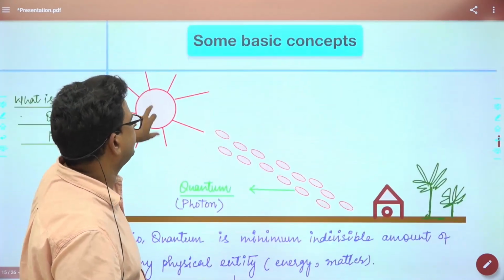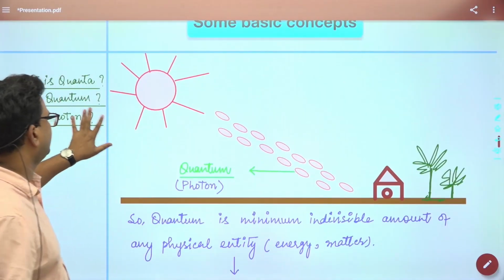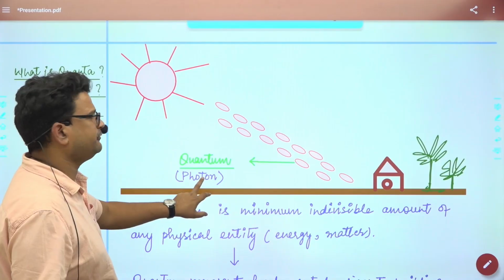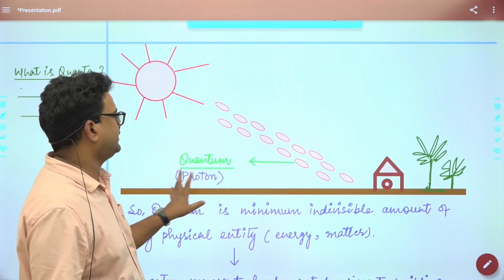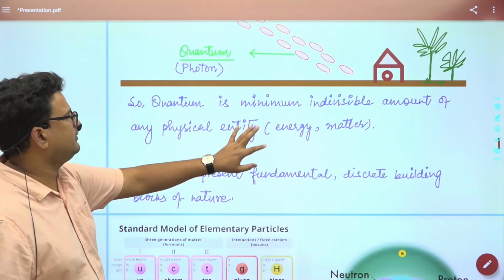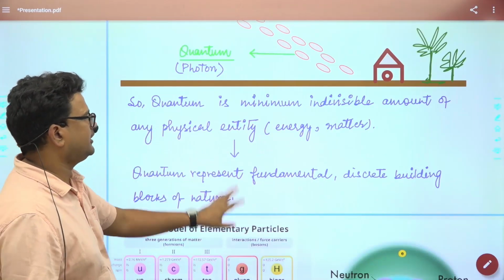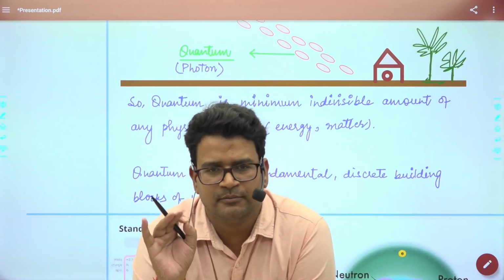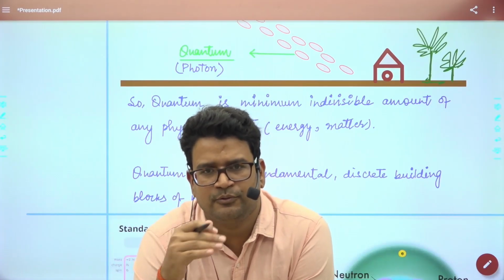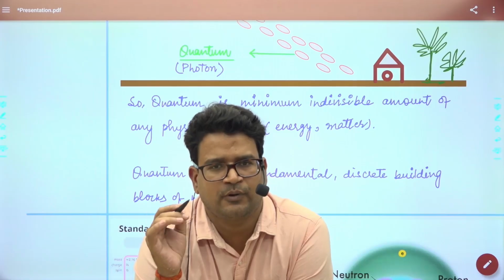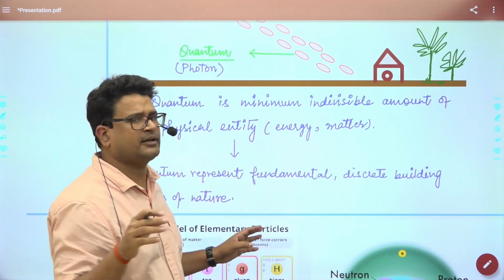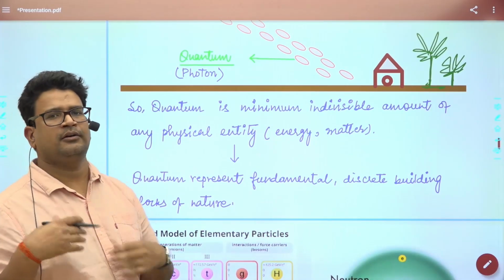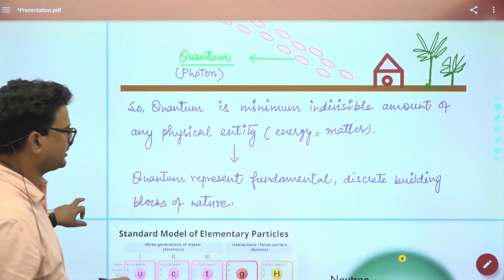Some basic concepts: what is a quantum or photon? Light comes in the form of photons, which is also called a quantum. Simply, a quantum is the minimum indivisible amount of any physical quantity, that is, energy or matter. If you are able to extract the minimum amount from matter, that is called a quantum. The minimum amount that can be extracted from matter is generally an electron, proton, or neutron. They behave like quantum particles.